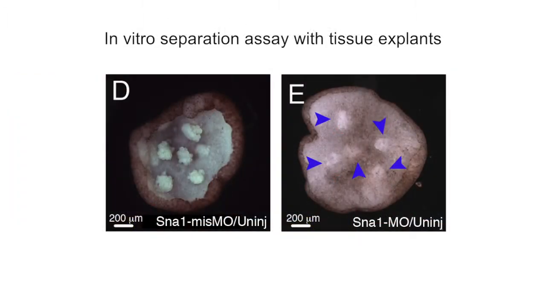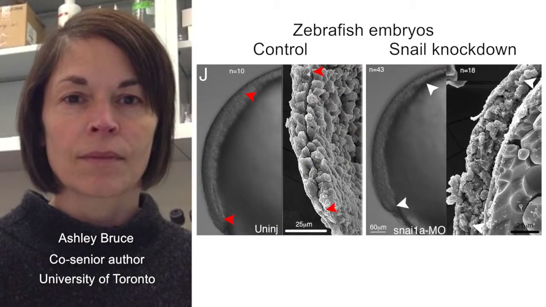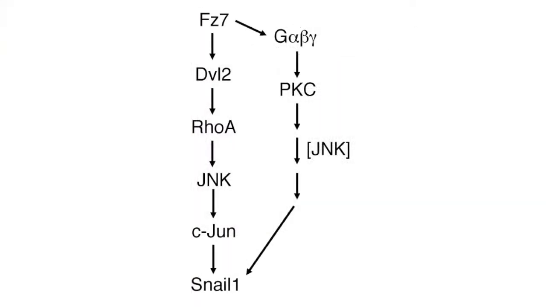This phenotype could be recapitulated in vitro, as mesodermal cells lacking Snail integrated into ectoderm explants, whereas wild-type mesoderm remained separate. Moreover, with the help of Ashley Bruce's lab, Liu et al. found that Snail was also required for the formation of Brachet's cleft in early zebrafish embryos. Through a series of knockdown and rescue experiments, the researchers found that Snail expression was induced by a non-canonical Wnt signaling pathway initiated by the Wnt receptor frizzled 7.